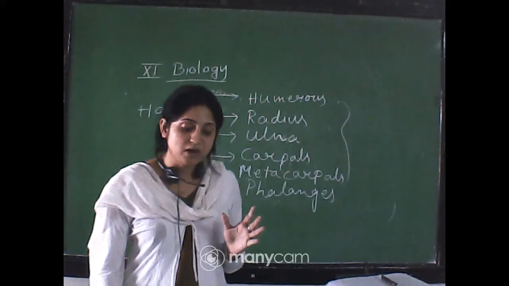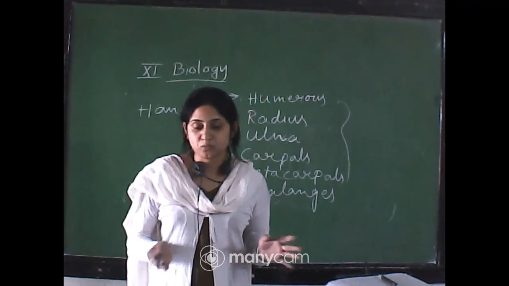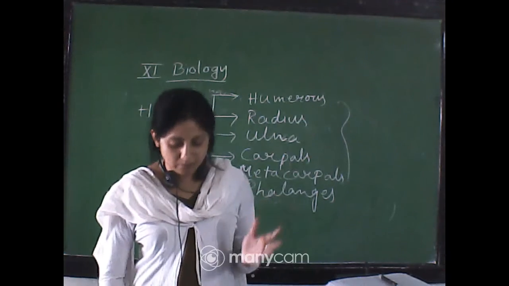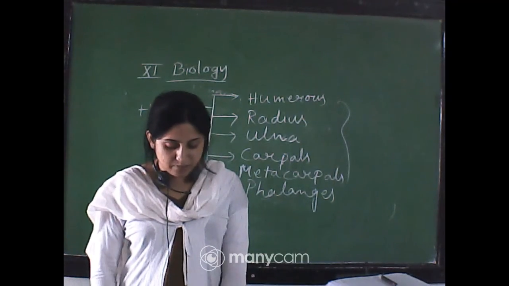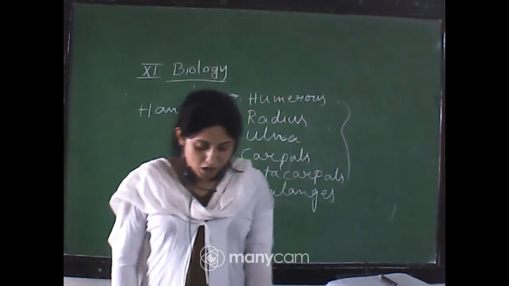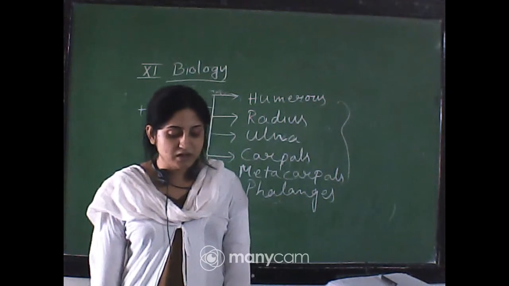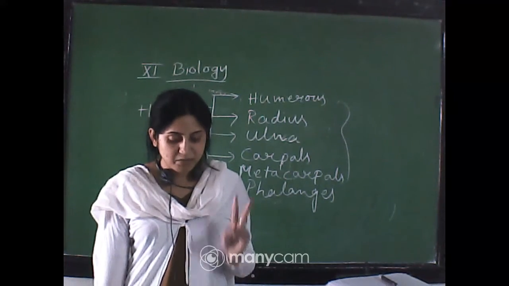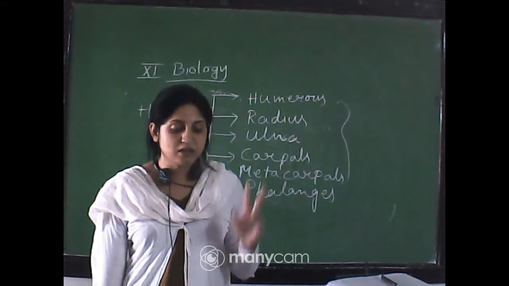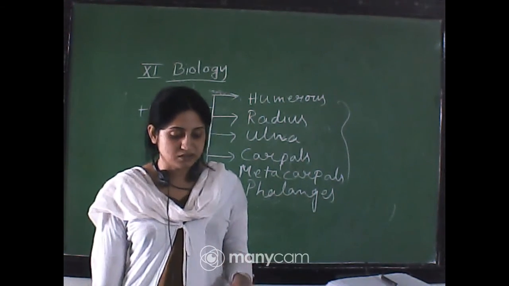Now joints. You know that bones to bones, bones to tendons, bones to muscle, that helps in the movement. Joints are essential for all types of movements of the body parts. Locomotory movements are no exception to this. Joints are points of contact between the bones, or between bones and cartilage. Okay, either bones to bones, or bones to cartilage. That may be muscle, that may be tendon.